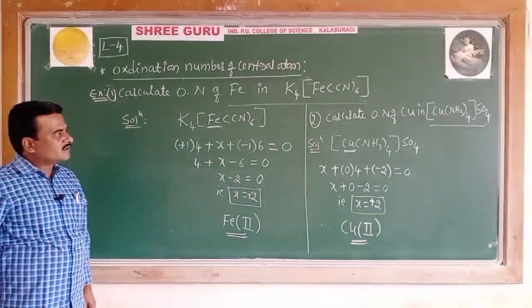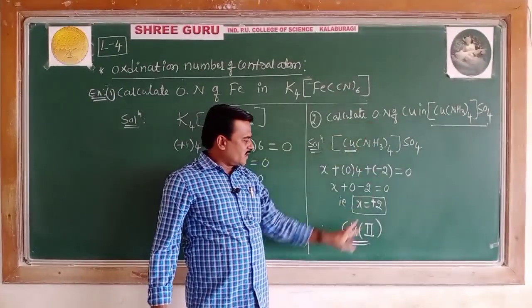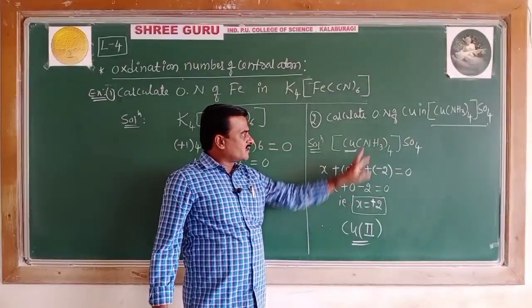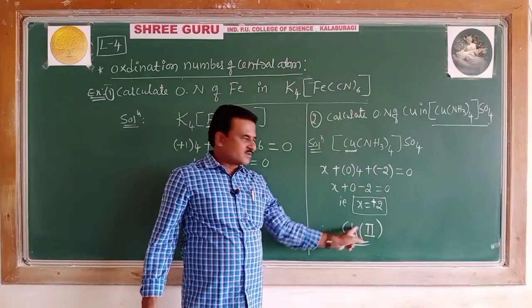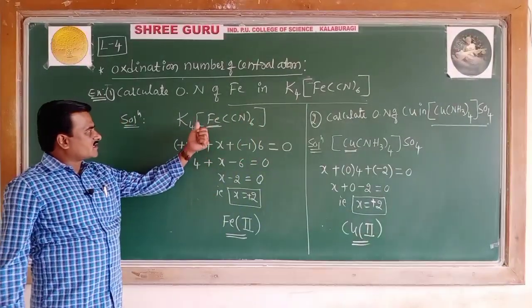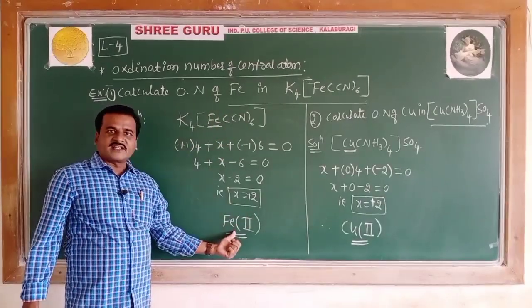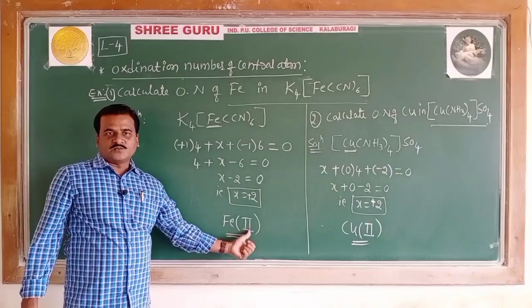This is how the oxidation number of the central metal atom copper is found. The oxidation number of copper in the complex is +2, written as Cu(II). Earlier, the oxidation number of iron in the given complex was +2, written as Fe(II).